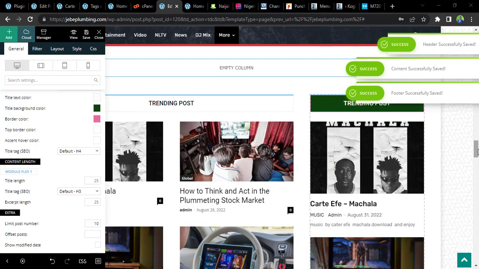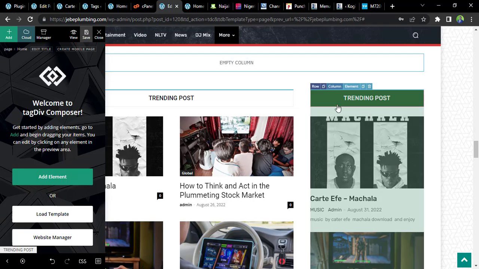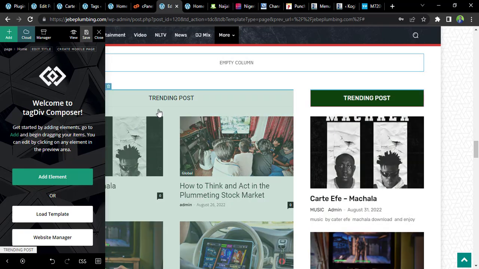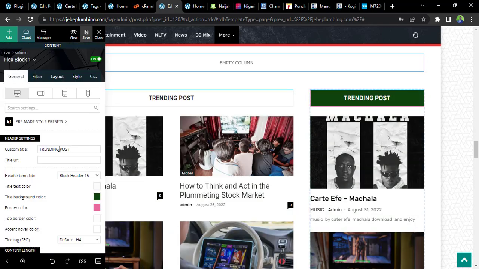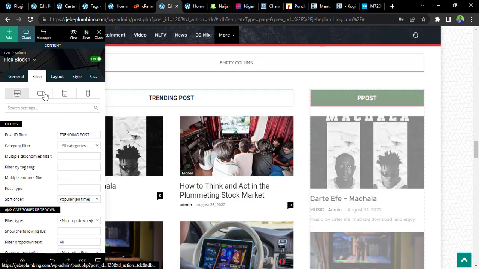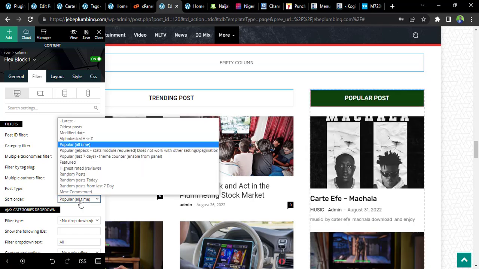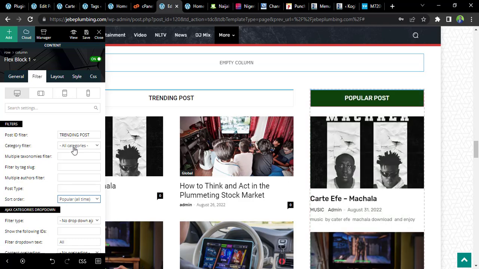So now I have saved it. Make sure you click on save every time you make a changes. It's very good. So we have trending post here, we have trending post there. It's not making sense. Let's just change this one to popular post then. Popular post. And we even filter by the popular of all time. So category, filter popular by all time, which is the popular post that will be here, and all categories should be from all category. It's cool. So we just make save the changes again.